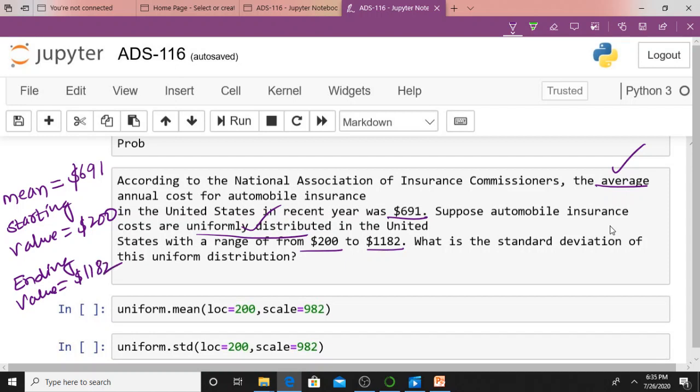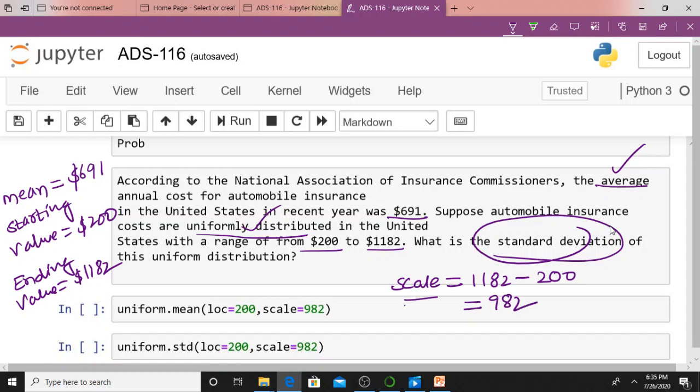What is the standard deviation? I need the standard deviation of this uniform distribution. How can I get scale? I already discussed the procedure to calculate scale. That is the ending value 1182 minus the starting value 200. If I subtract, I will get 982. This is my scale, isn't it? That's the procedure: upper limit minus lower limit.